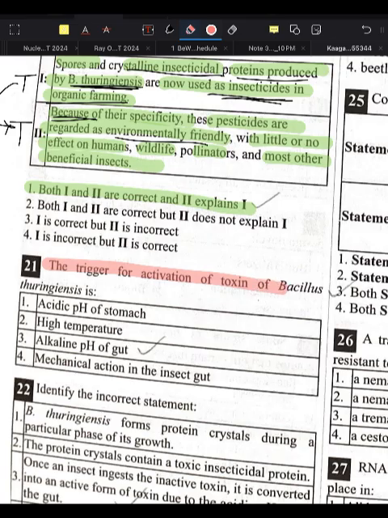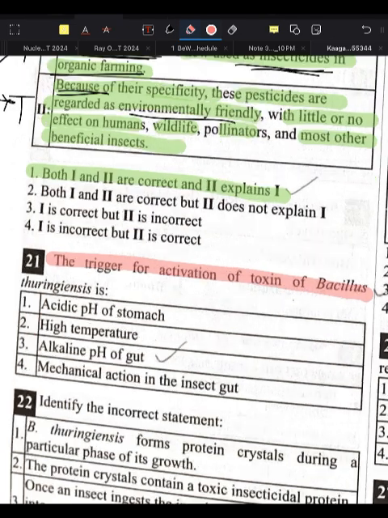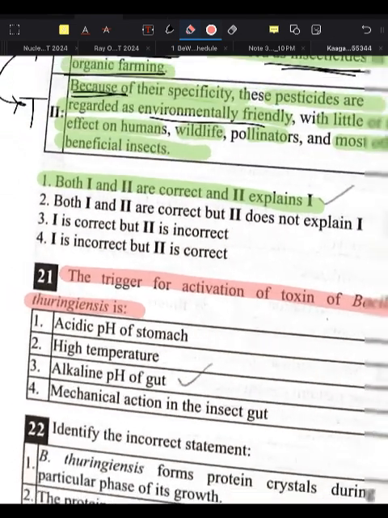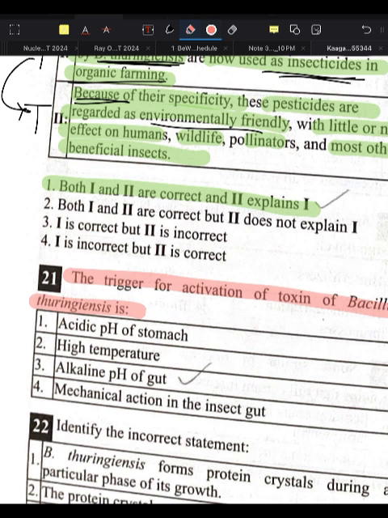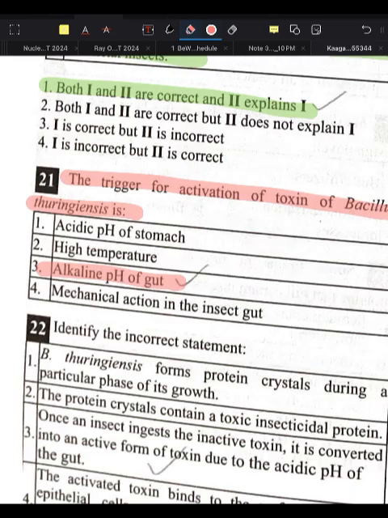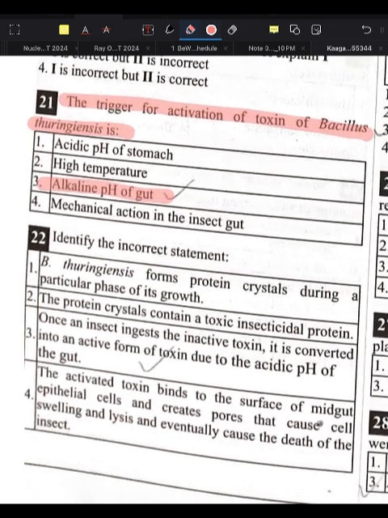Next is the trigger for activation of the toxin of Bacillus thuringiensis, that is the Bt. The trigger for activation, when the toxin is released. They are asking when the toxin becomes active, because it is generally inactive. But when it reaches the alkaline pH of the gut, it becomes active. Alkaline pH of the gut of what? Gut of the insect.